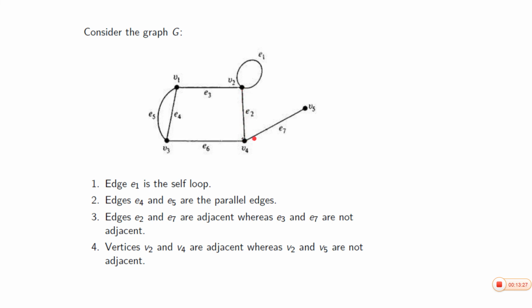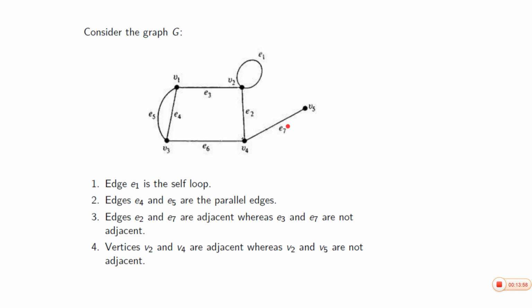Two non-parallel edges are said to be adjacent if they are incident on a common vertex. So E2 and E7 are adjacent. But E3 and E7 are not adjacent, because they are not incident on a common vertex.